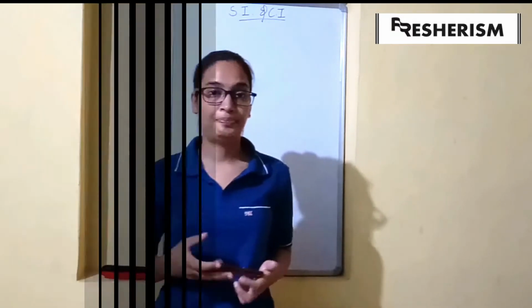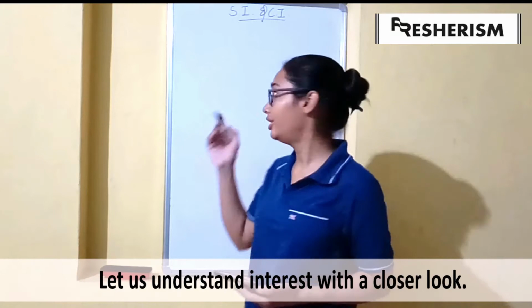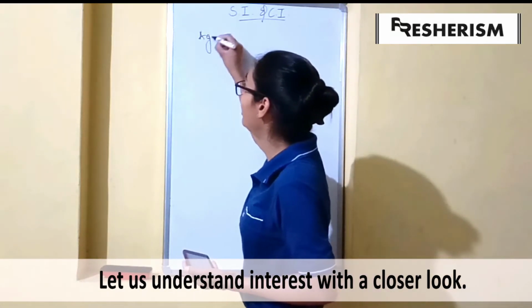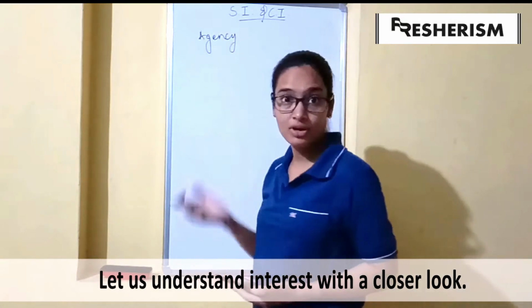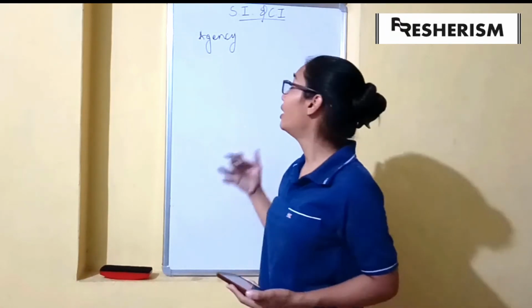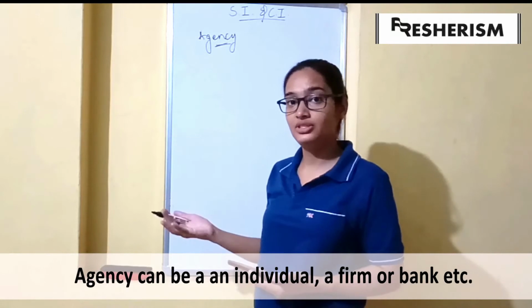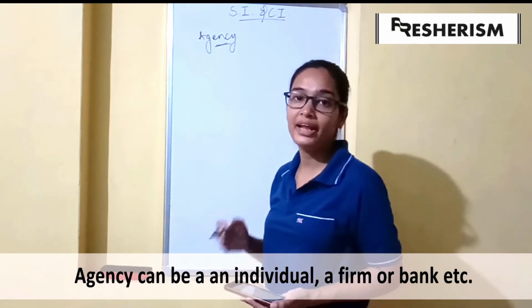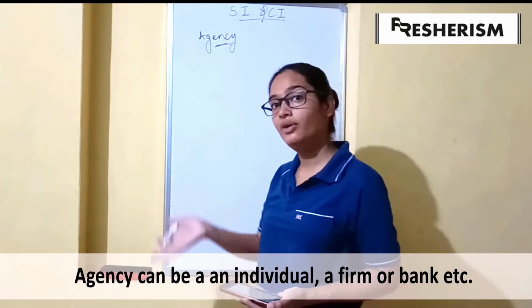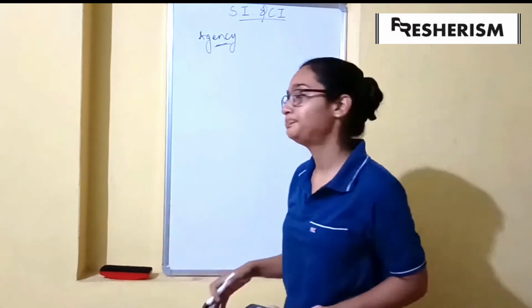So let us start. If an agency, that agency might be an individual, a firm or a bank, borrows money from another agency, that other agency might as well be an individual, a firm or a bank or anything else.